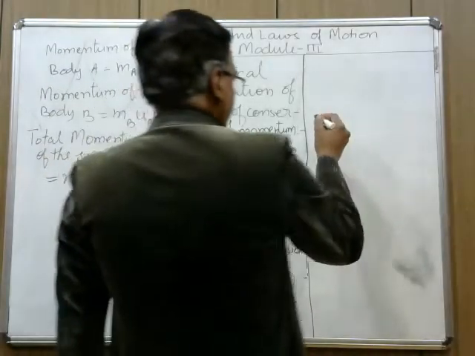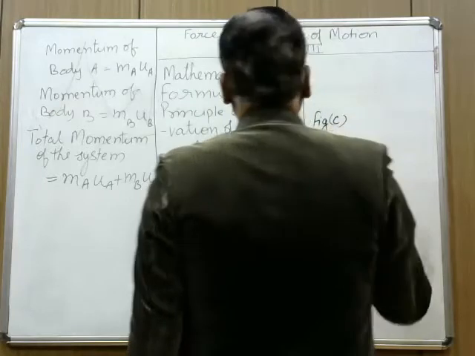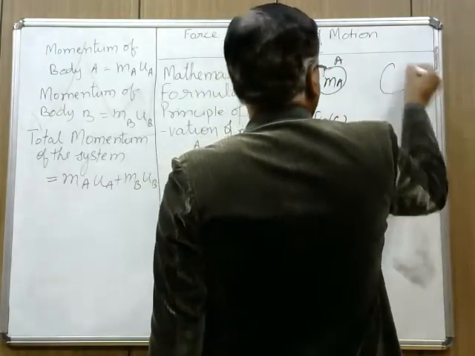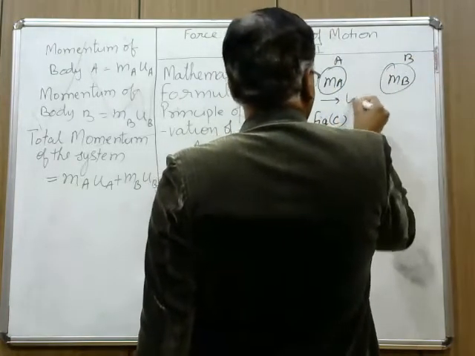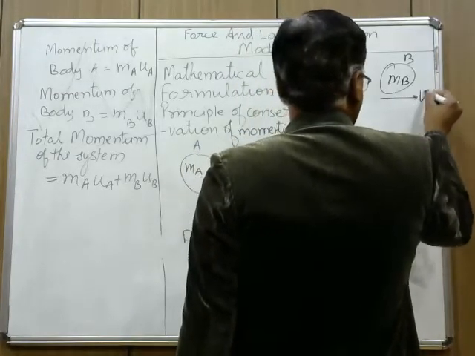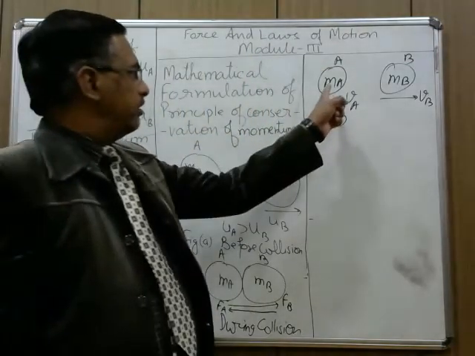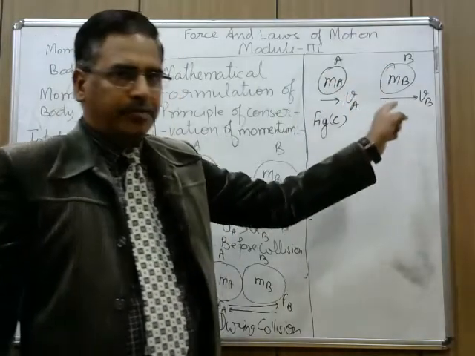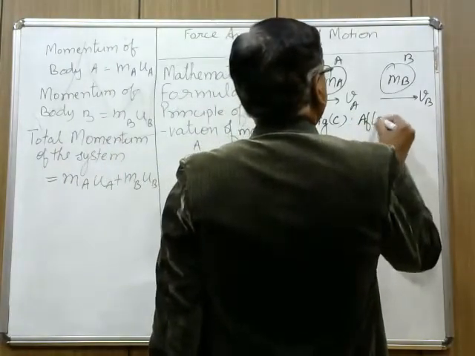Now third figure I will draw. This is again A body, this is body B. Let their speeds be different, their velocities are changed. So let after collision A is moving with velocity VA and B is moving with velocity VB. After collision, mass will remain same.